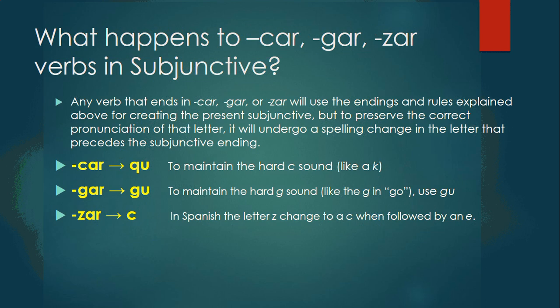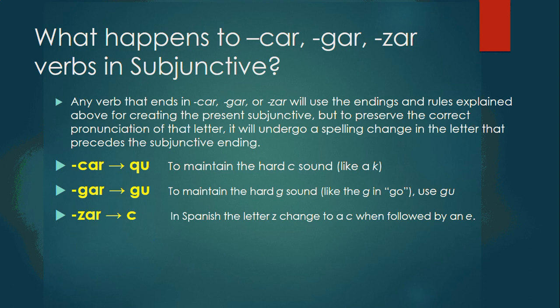What happens to verbs ending in car, gar, zar? In the subjunctive, any verb that ends in car, gar, zar will use the endings and rules explained above for creating the present subjunctive, but to preserve the correct pronunciation of that letter, it will undergo a spelling change in the letter that precedes the subjunctive ending. Therefore, car goes to QU to keep the hard C sound. Gar goes to GU to preserve the hard G sound. And zar changes to C when it is followed by an E.